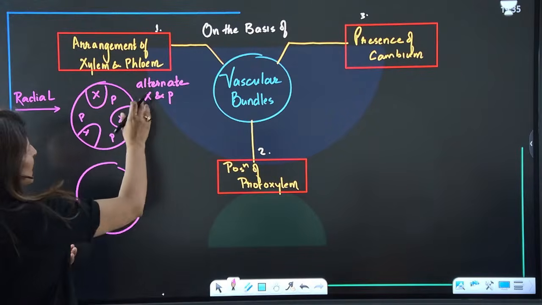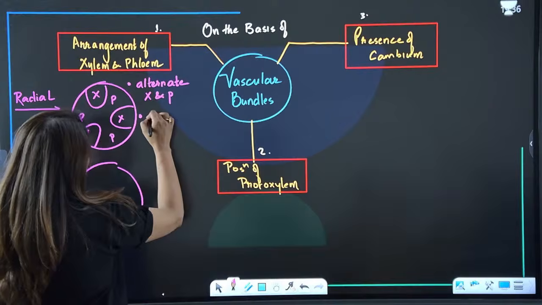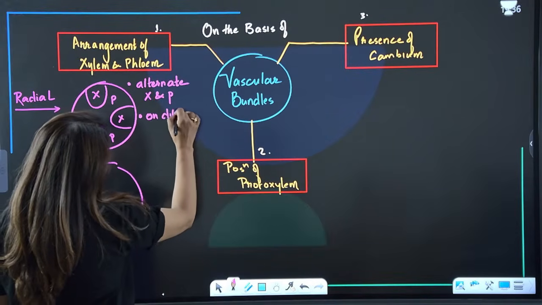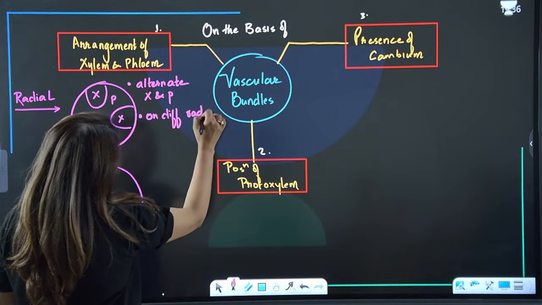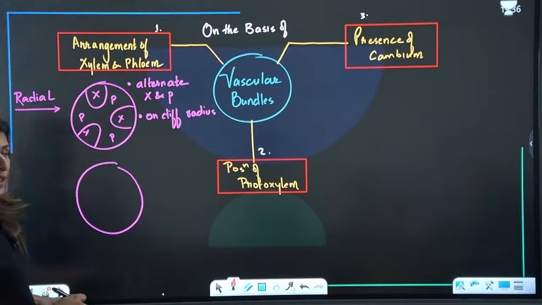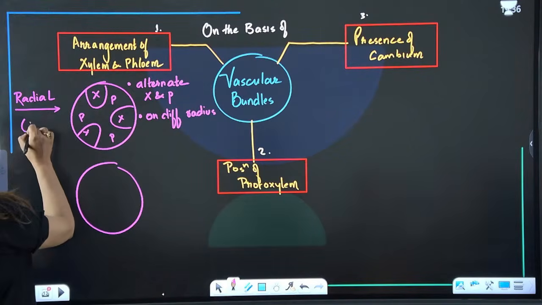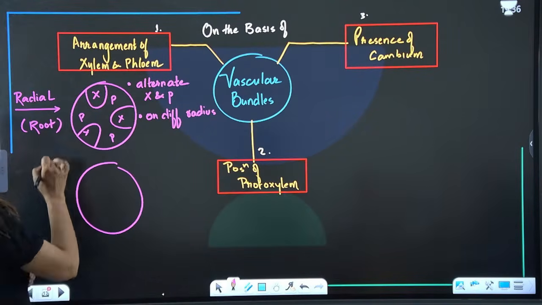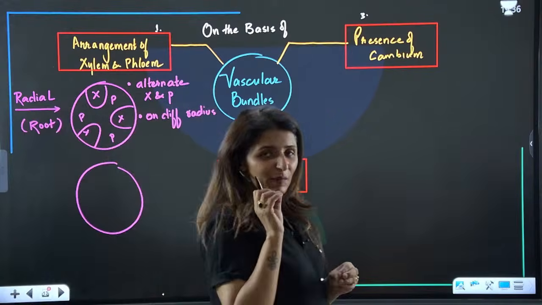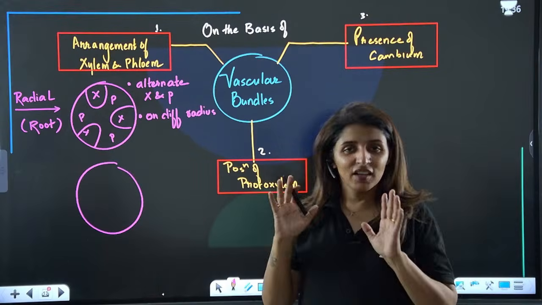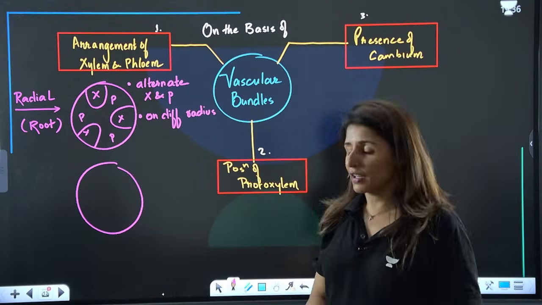So we say the xylem and phloem are present on different radii. Is that clear? This condition is always seen in roots. Radial in arrangement in roots.